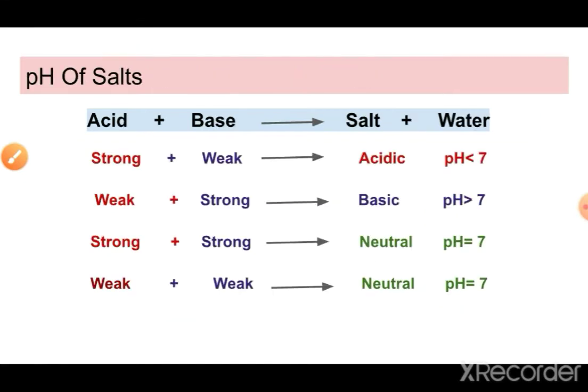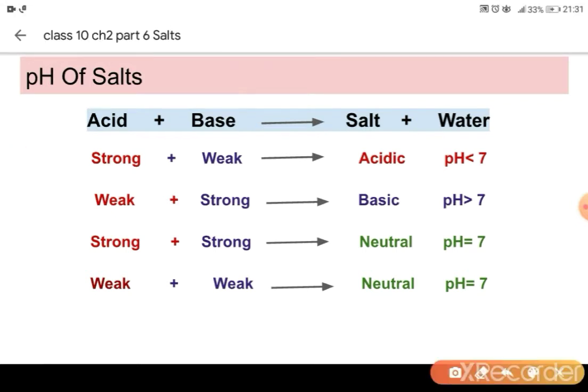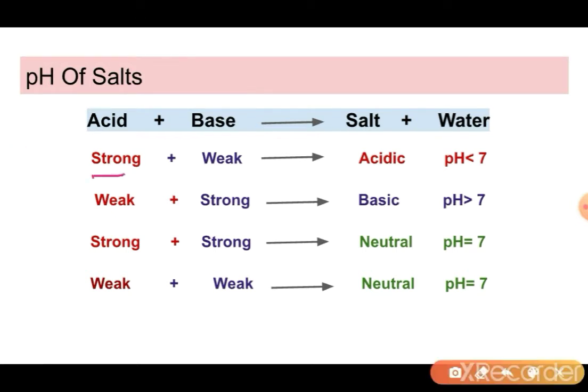But do you know that all the salts are not neutral in nature? There are some salts which are slightly acidic or slightly basic in nature. So how do we come to know about this? If strong acid and weak base mix together, the salt formed will be slightly acidic in nature. Its pH will be slightly below 7. And if the acid is weak but the base is strong, then the salt will be basic in nature. Its pH will be slightly above 7. The pH could be like 7.5, 7.3, 7.8, like this.